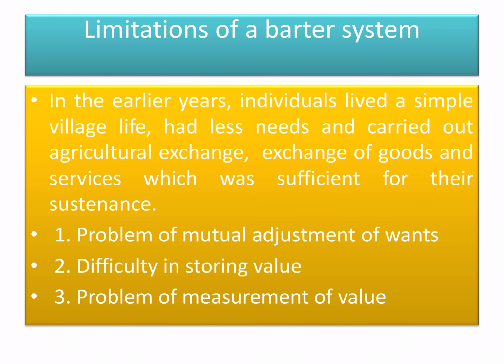Now next, the limitations of the barter system. The barter system is too complicated. If I want to purchase some expensive goods, I have to give in place of them my other commodity which I have produced. So this is not a proper measurement. How many commodities do I have to give to purchase these types of goods? It does not make a proper comparison. So here the limitations are given.